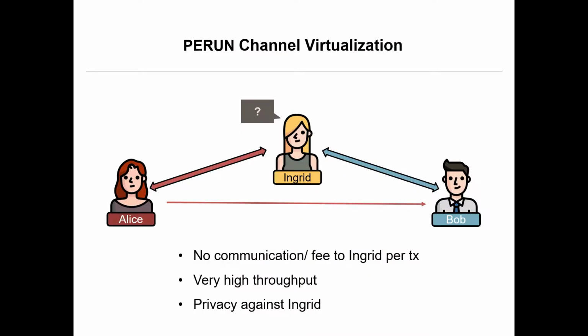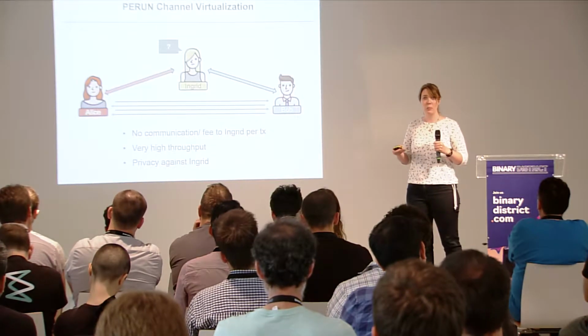Instead, we want Alice to be able to send over this construction a direct message, a direct payment to Bob. And that's what we need to get micropayments. We want them to also be able to send it back, so really fast, really, really cheap payments here. And they don't go over Ingrid at all, so she doesn't know anything about what's going on. We have privacy towards Ingrid in the same way that a basic direct channel over the blockchain gives us privacy towards third-party users. Ingrid might know the end balance of this communication, but she doesn't see every single transaction.